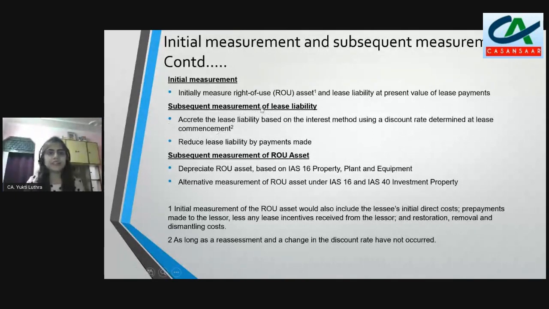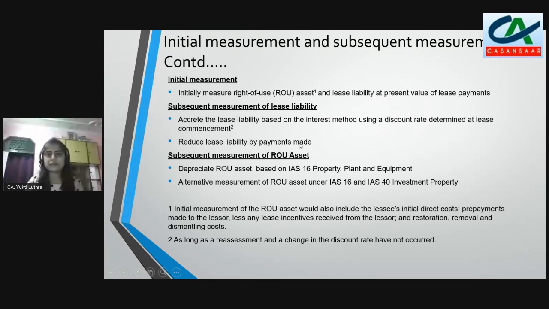Okay. So subsequent measurement of lease liability. Accrete the lease liability based on the interest method using the discount rate determined at lease commencement. So we will freeze our discount rate. This will be the discount rate throughout my lease unless certain facts are changed or reassessment is made. So this will be the same, right? And the next thing we did, reduce lease liability by payments made.